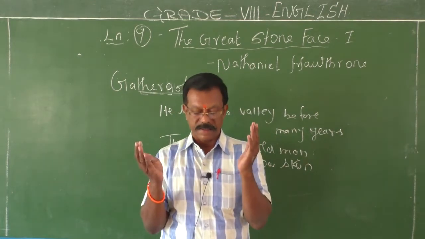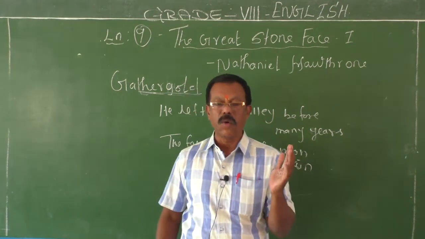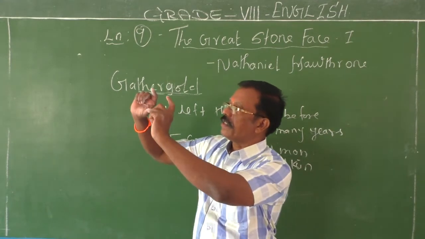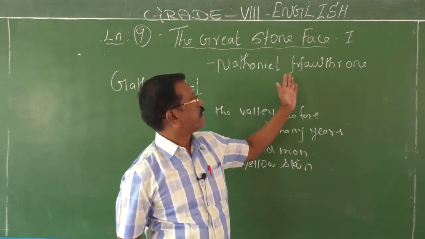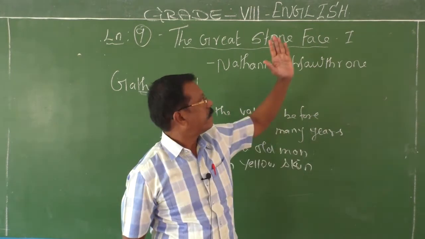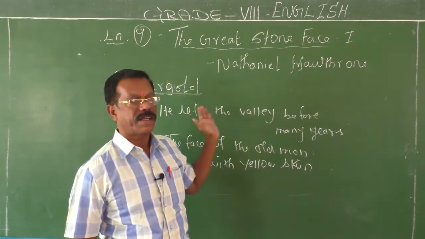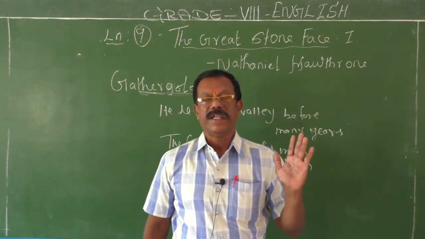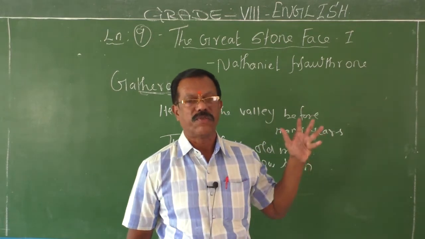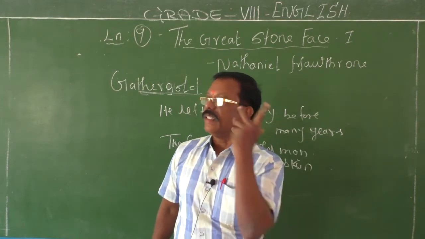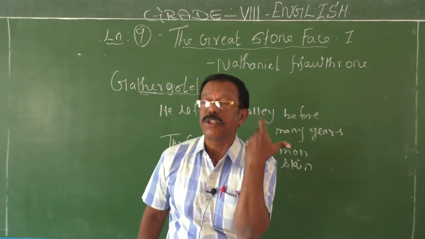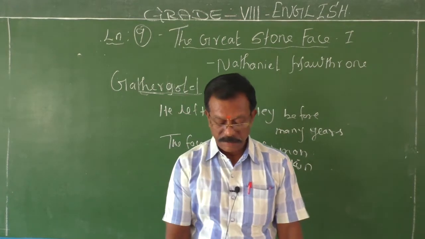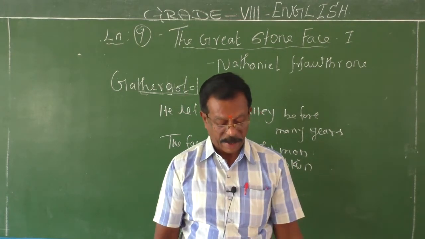The stone face seemed to reject Gather Gold as its likeness. Now he gazed steadily at the stone face and compared the resemblance of the stone face with the face of Gather Gold. Now he realized he was not the real one. He was not the real image of the stone face. He felt that the stone face whispered to him he was not the true son of the valley. So that was the greatest thing that happened.